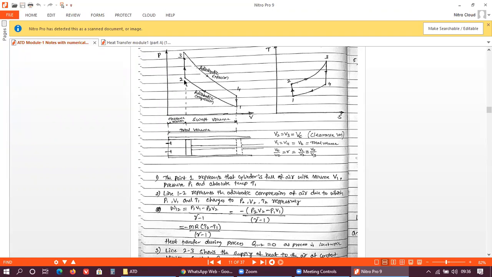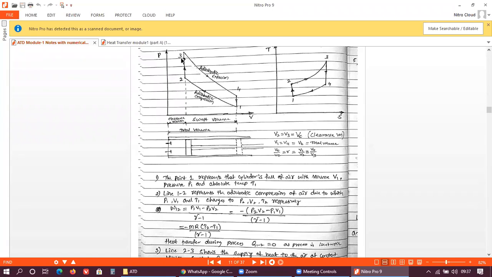At point 2, the variables are P2, V2 and T2. Whereas at point 3, again there will be three variables: V3, T3 and P3, right? But because this is a vertical, constant volume line, V2 is equal to V3.